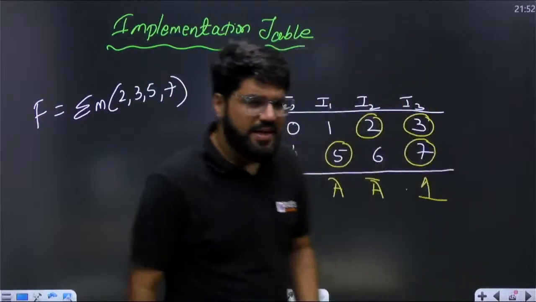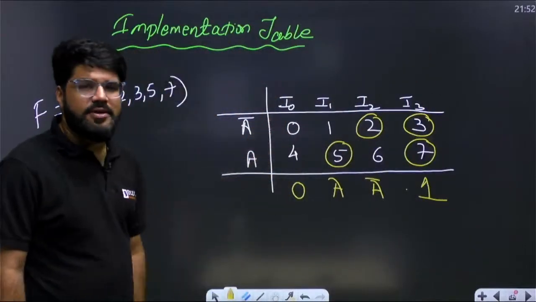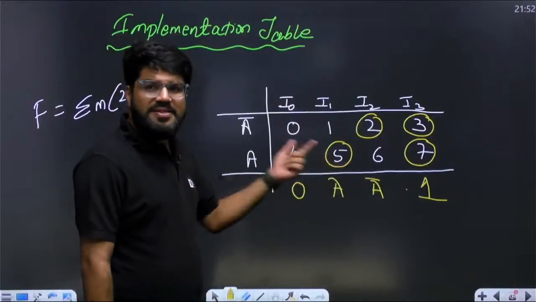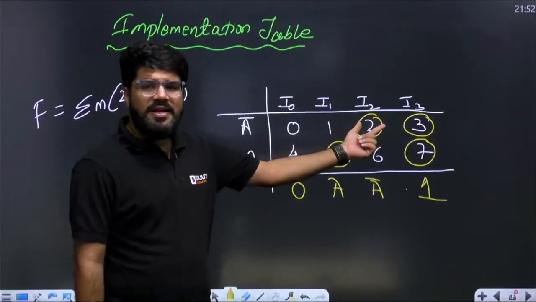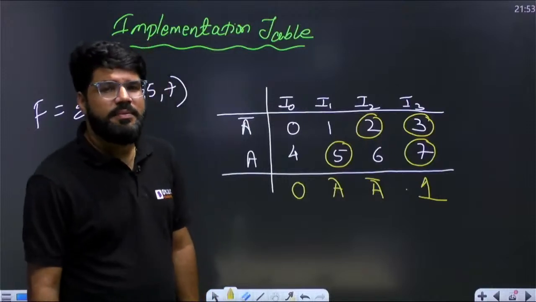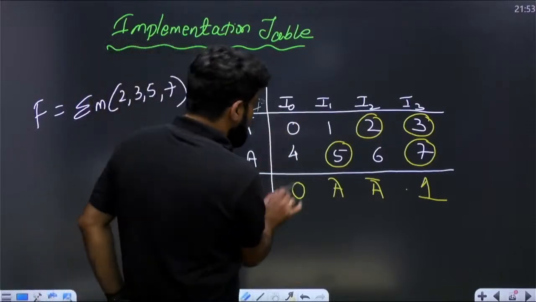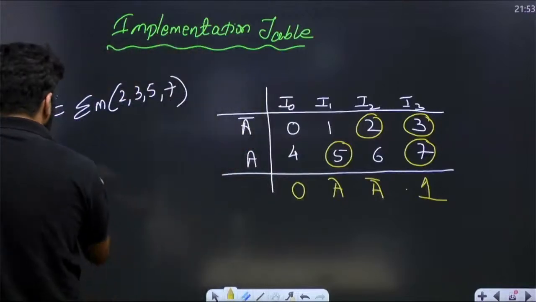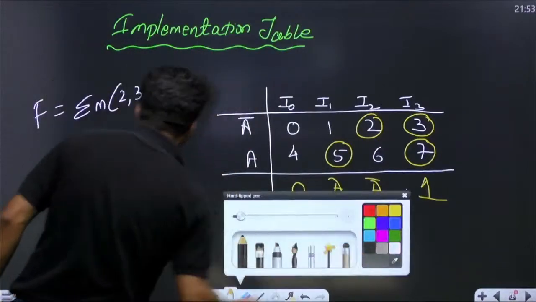So the simple logic is: when nothing is circled, write down 0. When both are circled, write down 1. Bottom one circled, A. Above one circled, A bar. That is the implementation table. So this is I0, I1, I2, I3. If I have to show you the answer, here is the answer.